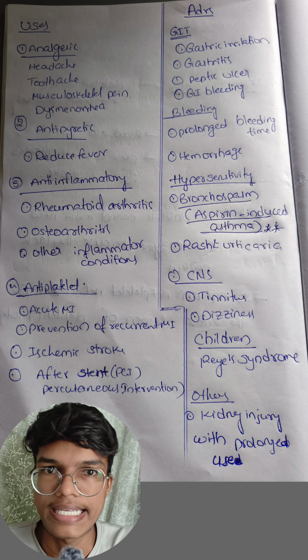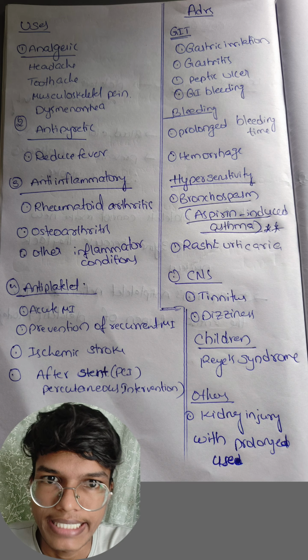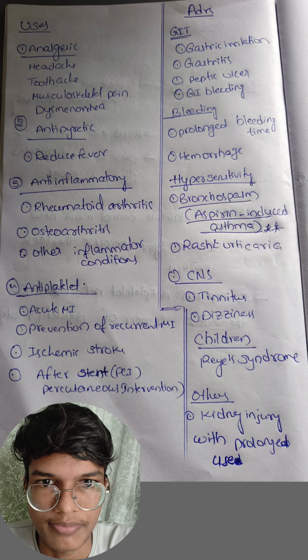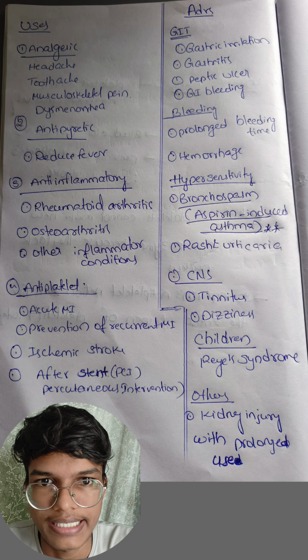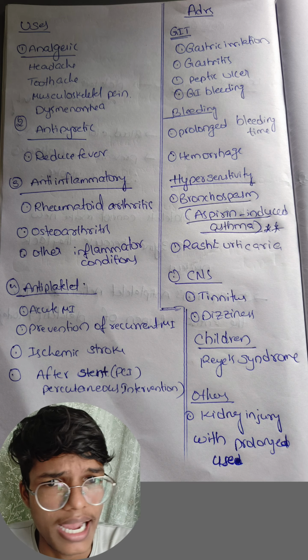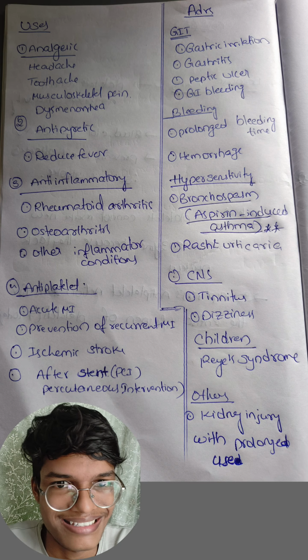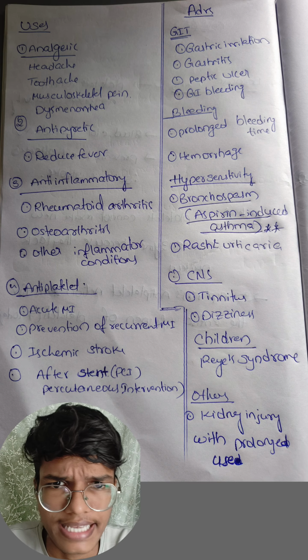Adverse effects: in the GIT, gastric irritation, gastritis, peptic ulcer and GI bleeding might happen, bleeding time will be prolonged, and hemorrhages might happen. In hypersensitivity, reactions like bronchospasm can be seen, that is aspirin-induced asthma, and rash and urticaria might be seen. In the CNS, tinnitus, a ringing sensation in the ears, and dizziness can be seen.